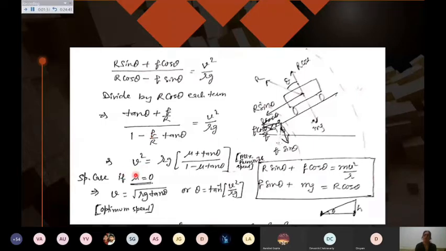And of course, if mu is 0, you can directly get the result that v equals root of rg tan theta, where theta is to be this much. As I have said, you can find theta by finding tan theta, that is h upon b. And these are the equations which I have written again for your clarity, in case you want. And this is giving me the optimum speed, because I'm saying that mu is 0.